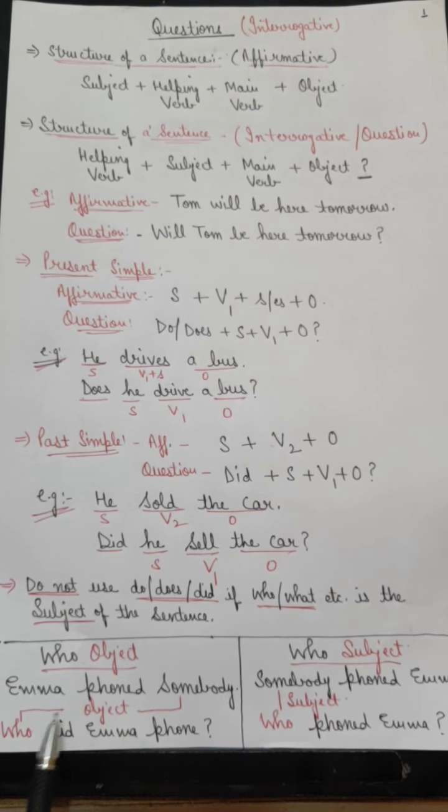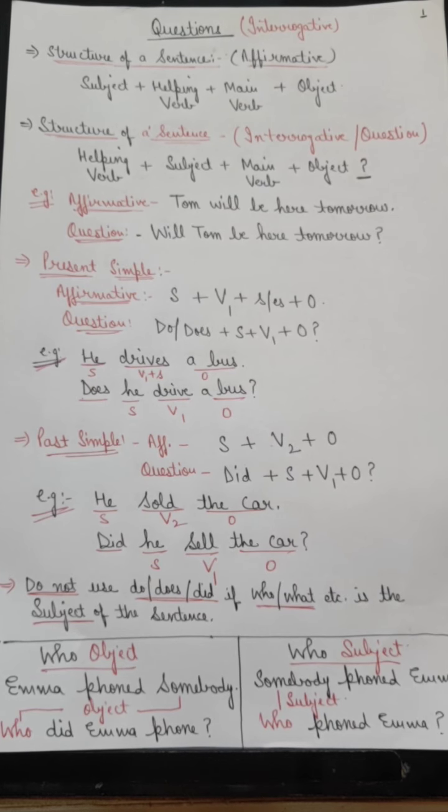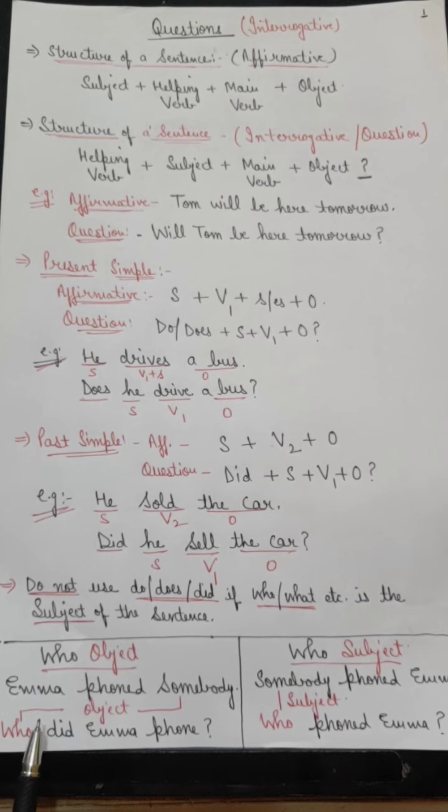We have two columns here, one showing who as the object and the other showing who as the subject. Now first have a look at the first column. For example, if I say Emma phoned somebody, Emma is the subject, phoned is the verb, somebody is the object. Now if I convert this sentence into a question, then what will be the structure and how will the question be asked? The question will be asked like, who did Emma phone?